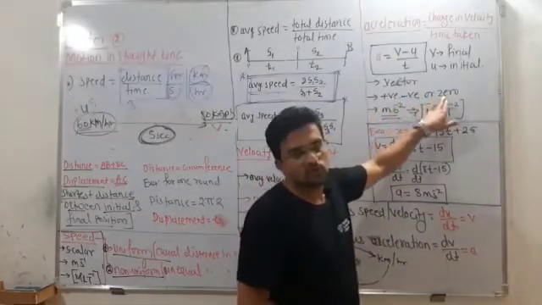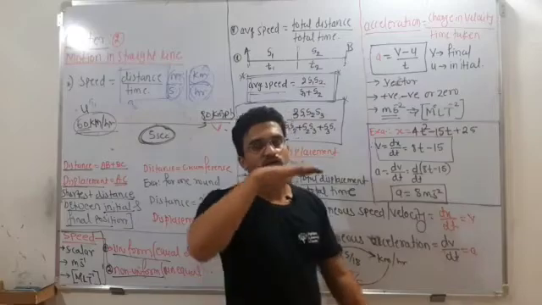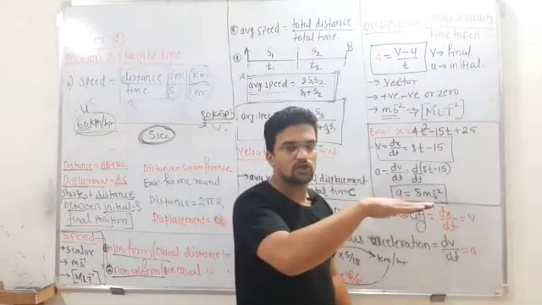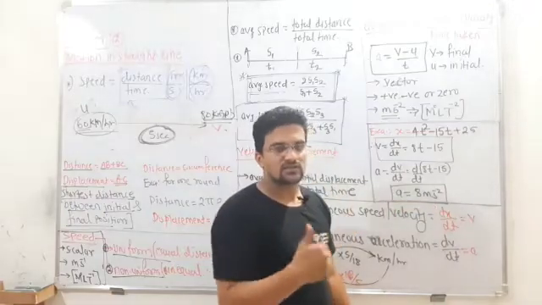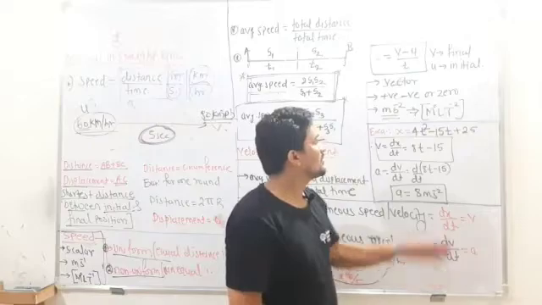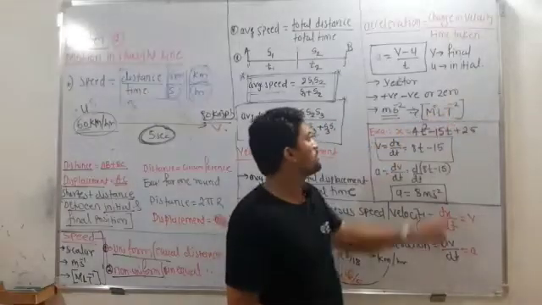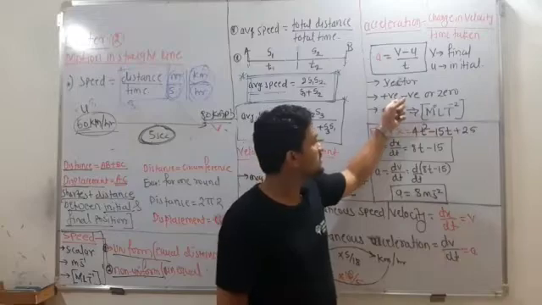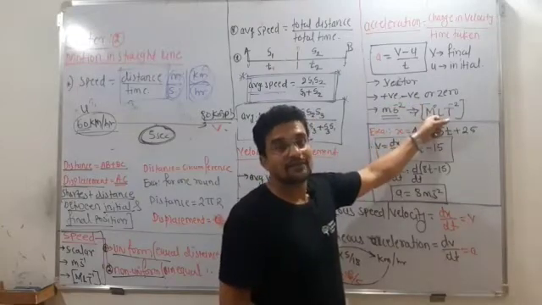And zero acceleration means what? Anything which is moving with a constant speed. मतलब यहाँ पे भी speed 60 km/h, यहाँ पे भी 60 km/h. So 60 minus 60, you will get 0. Final minus initial, you will get what? 0. So that's why acceleration becomes 0. It is measured in meter per second square. Unit is meter per second square, and this is the dimension formula.